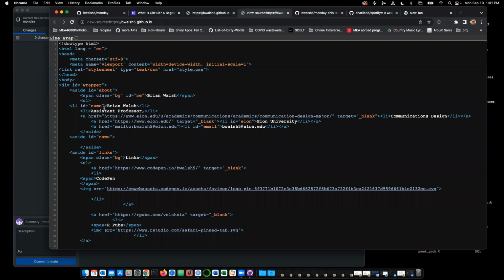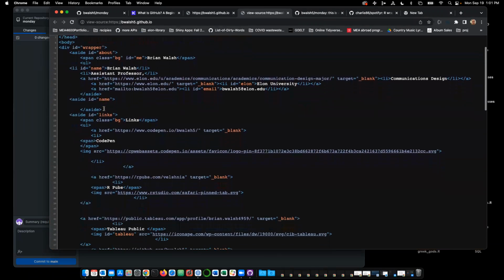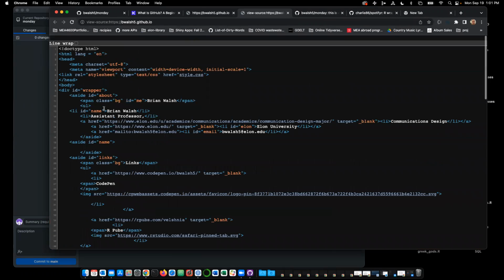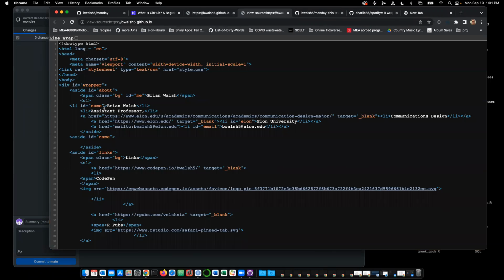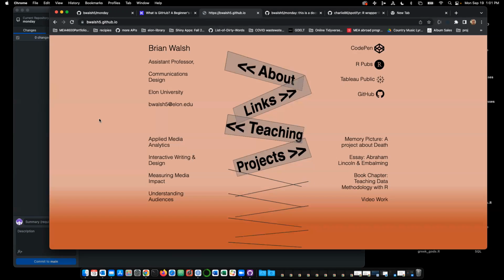If we look at the code that makes this up, this is just the code that I wrote. So it's not like the code is housed inside a GitHub page. It really is like publishing, as if it were a web hosting program. So if y'all don't have any web hosting services and you just need to host one page, and it wouldn't make sense on a place like RPubs or Tableau Public, that's what I use this for.